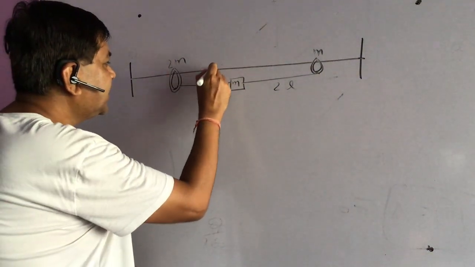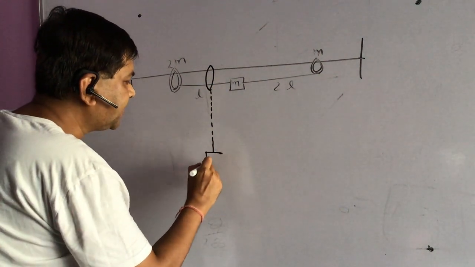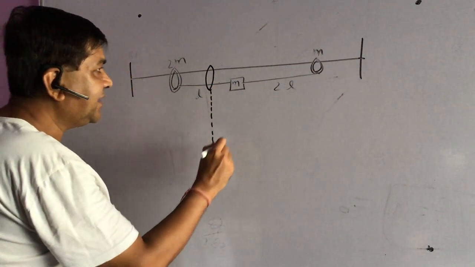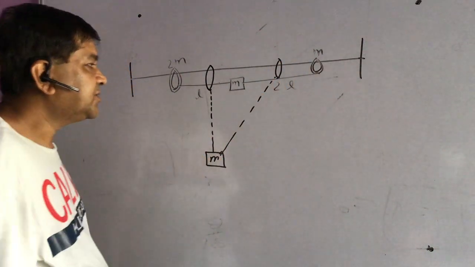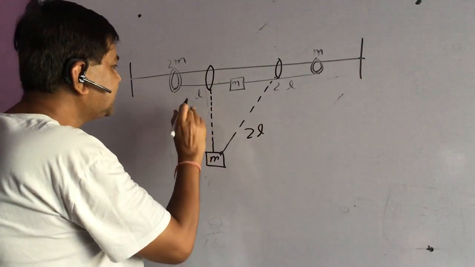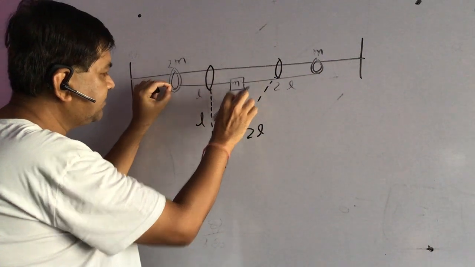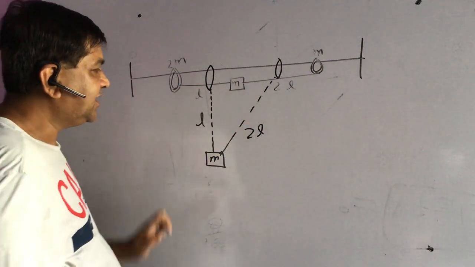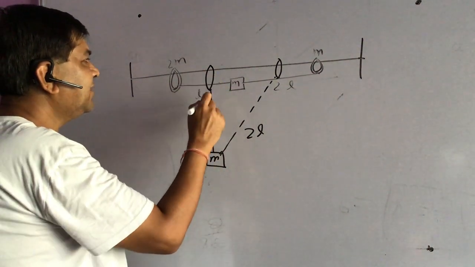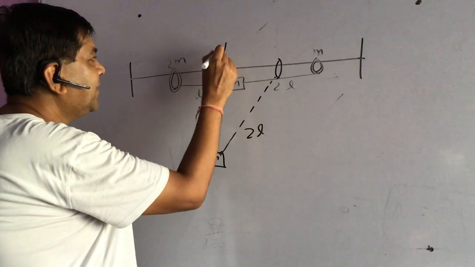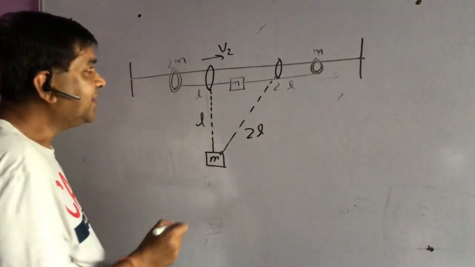So we can see here, this is the ring, let the ring have come to this position, and this shorter string has come to this position, and then this one will have moved some distance. So this is the diagram. This is the string of length 2L, and this is the string of length L. This string is vertical, and now this one is inclined. At this moment, the velocity of the ring will be in this direction, say v2. Because I am asking you the velocity of the block, I will take the velocity of the block as v1. So I have to calculate v1.